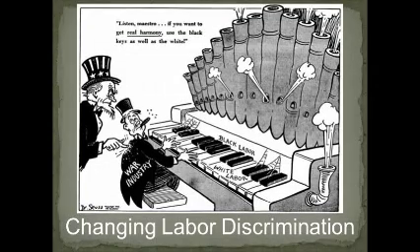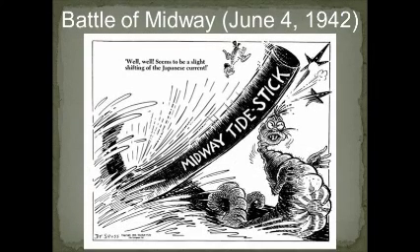Uncle Sam is trying to convince him that if blacks and whites work together in true harmony, it would be very beneficial for the war effort, and it would help the Allied powers win this war against Germany and the Axis powers. In the next slide, the Battle of Midway was a naval battle fought a few months after Pearl Harbor with a U.S. victory. And Japan was no longer the dominating force at sea because of their loss. Now the Allied powers had more control at sea, and the sea creature in this cartoon represents Japan.